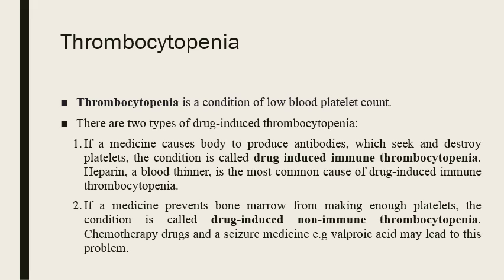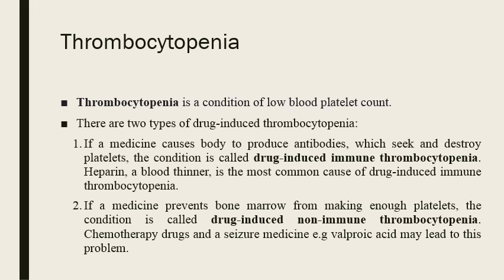The next type of the thrombocytopenia is drug-induced non-immune thrombocytopenia. In this, the drugs are destroying the platelets without activating the immune system. In this, the drugs are basically preventing or suppressing the bone marrow, and eventually the synthesis of the platelets from the bone marrow is decreased.